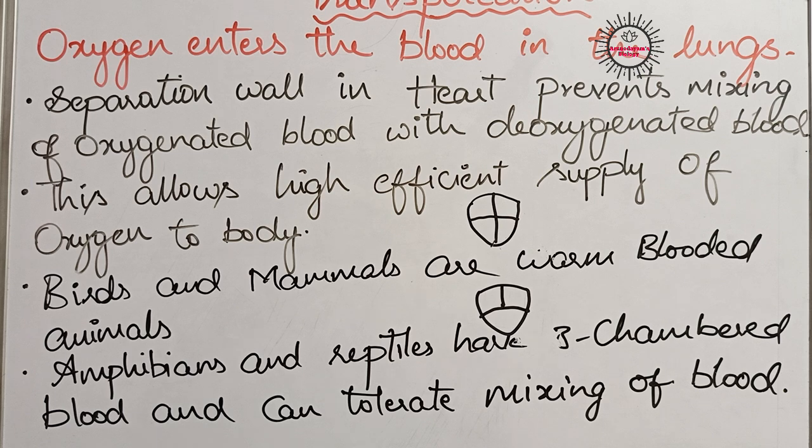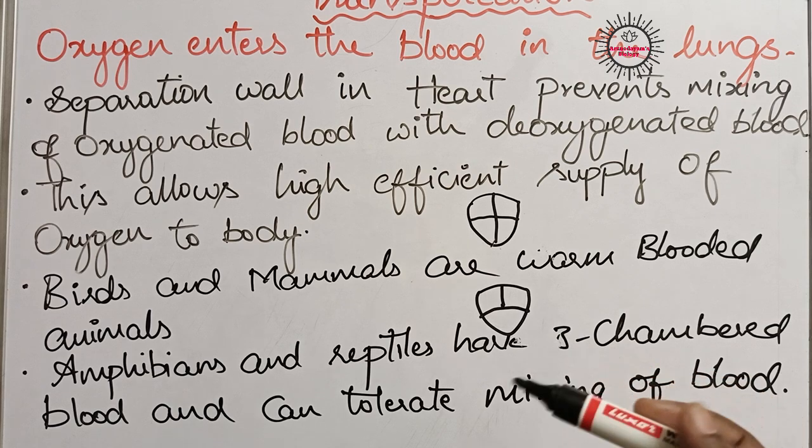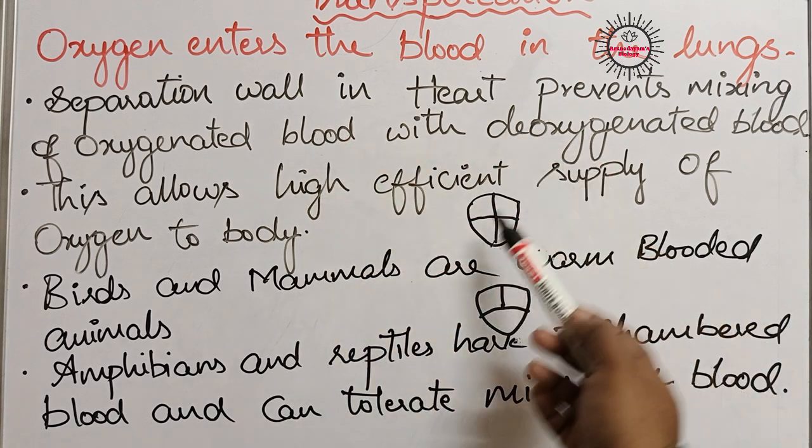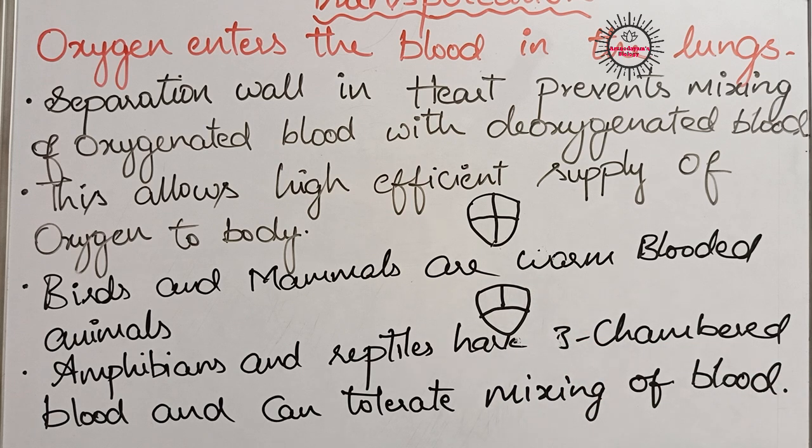Whatever the temperature outside may be, the temperature of our body mostly remains constant. 98.4 degrees Fahrenheit is constantly maintained in our body. Somewhat it fluctuates and causes fever. This is because of the highly efficient supply of oxygen, because of the prevention of mixing of these two types of blood within the heart with the help of septa.